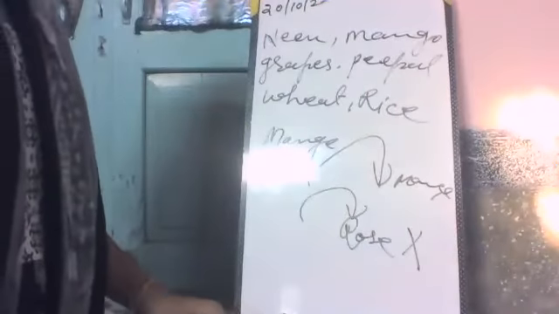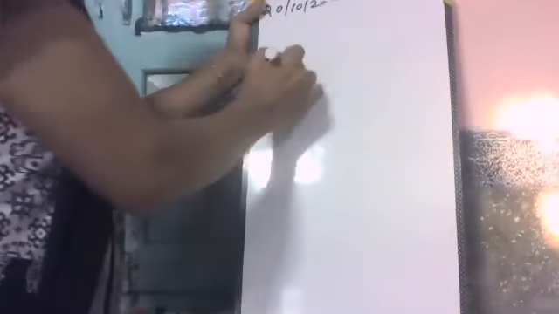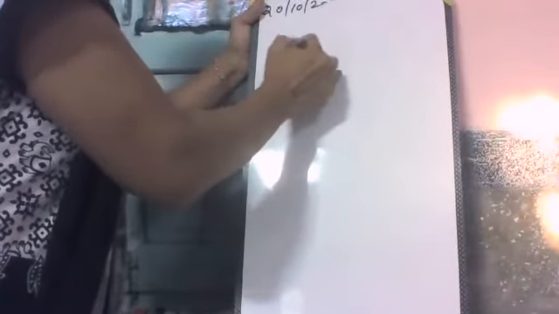The process is this. Here is autogamy, allogamy, and cross pollination. We can see here there is a plant having many flowers.